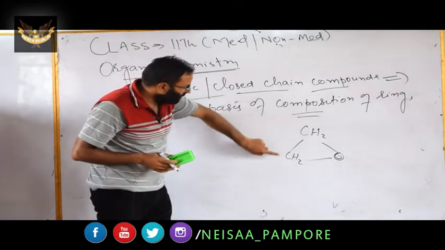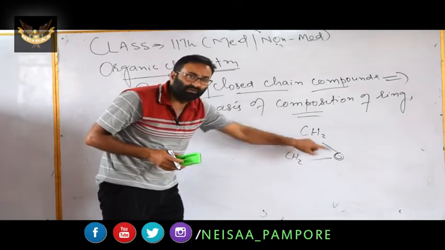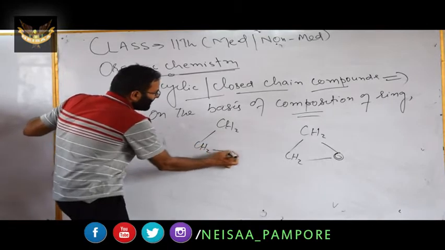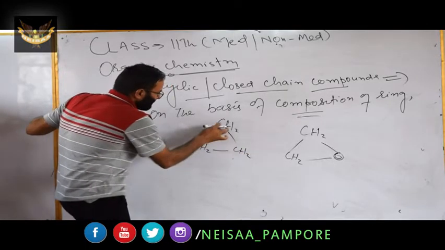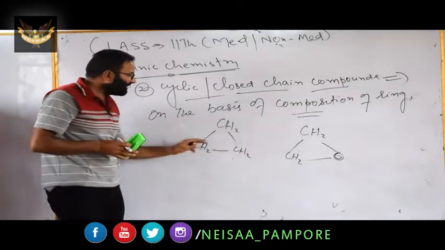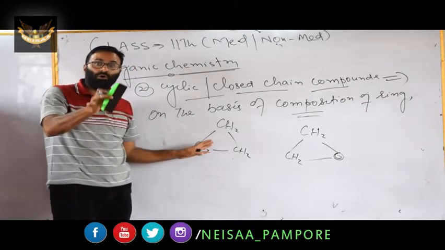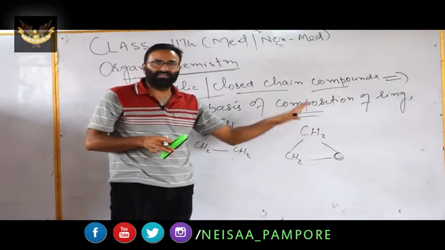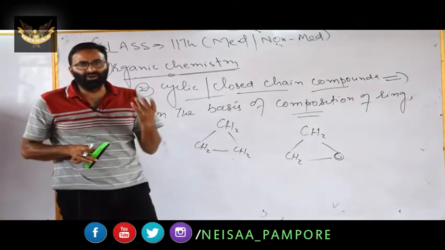Here we have two carbon atoms and an oxygen atom. Instead, if you consider cyclopropane, all the atoms are the same, carbon. When all the atoms in the ring are the same, it is homocyclic. If the atoms are different, it is known as heterocyclic.